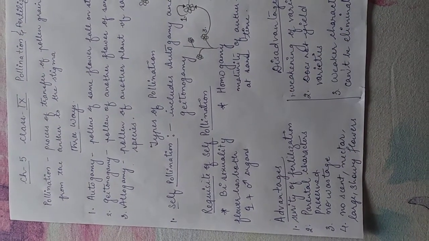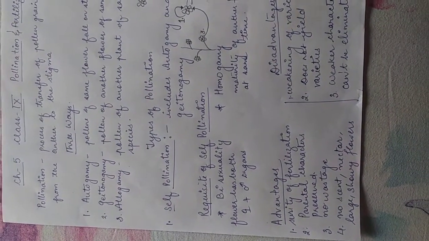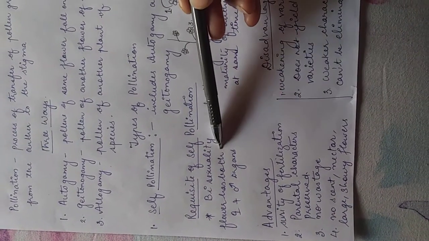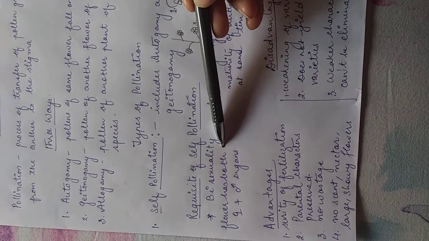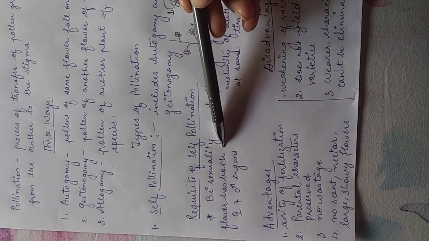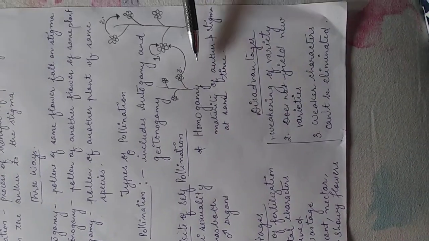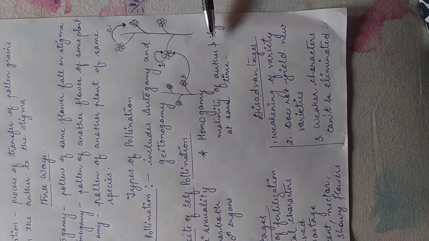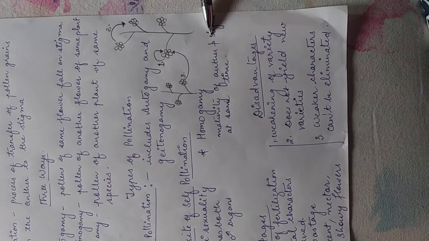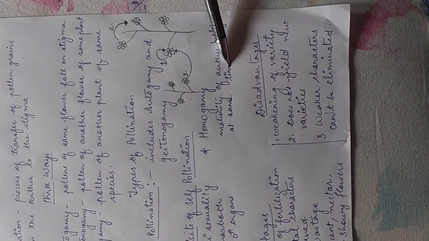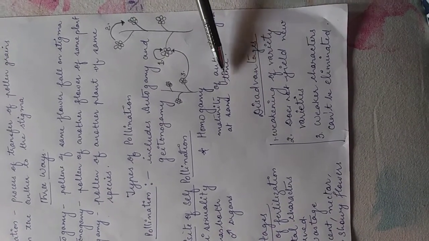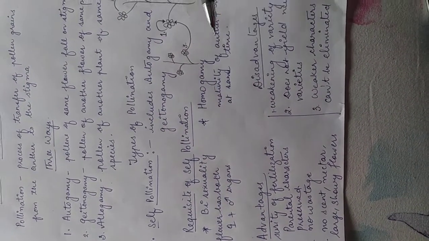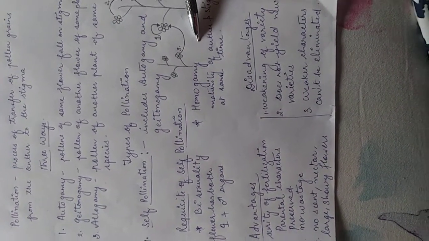Now some requisites of self-pollination. What are the requirements for self-pollination to occur? First of all, the plant should be bisexual. It means that it has both the male and female organs. It should have androecium and gynoecium on the same flower. Second requisite is the maturity of the anther and the stigma. Means androecium and gynoecium both mature at the same time. Because if they do not mature at the same time, then self-pollination will not take place. So their time of maturity should be same.